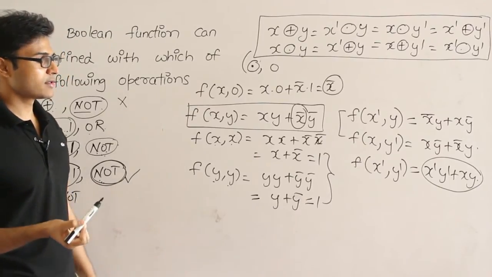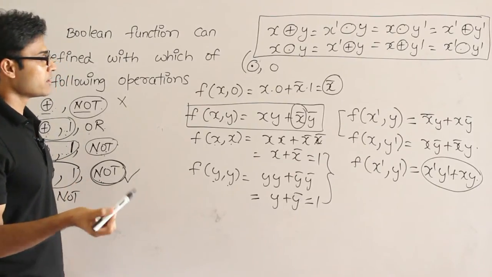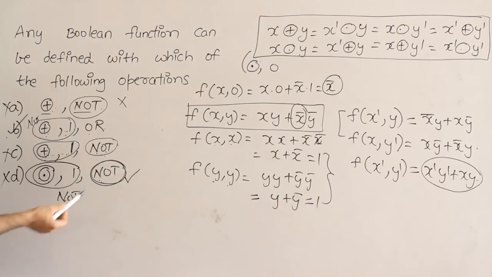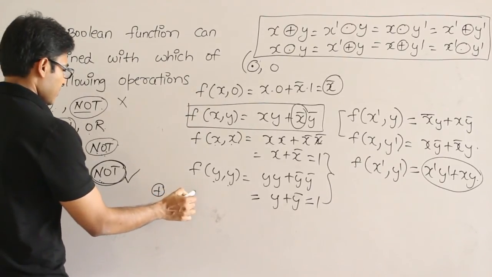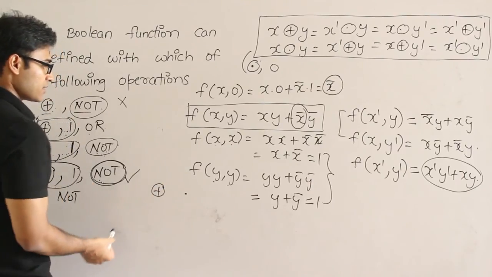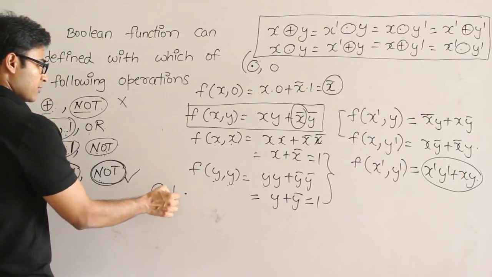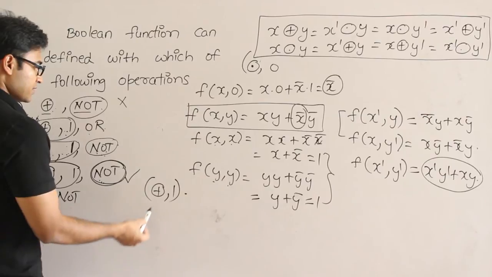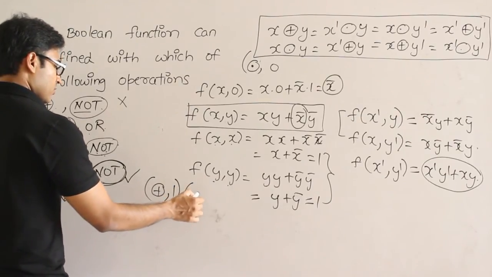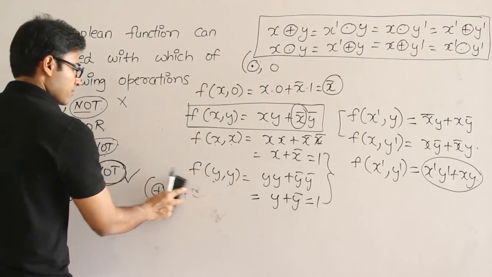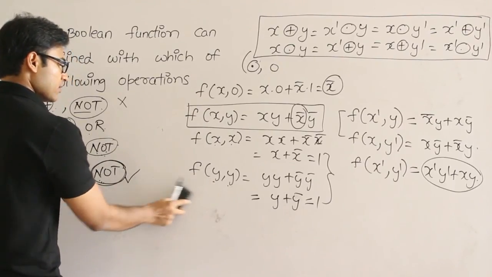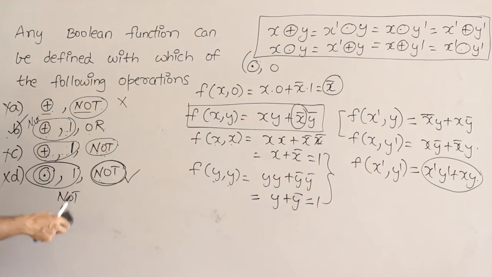Sometimes they might ask you as a single 1 mark question, or you could derive it on the go. So anyway, what I mean to say is exclusive OR or exclusive NOR are not functionally complete, and they are not even partially functionally complete, which means given a support of 1 also they are useless, or and not, given a support of 0 or 1 they are useless, right? And now they are not functionally complete, not partially functionally complete, nothing, right?